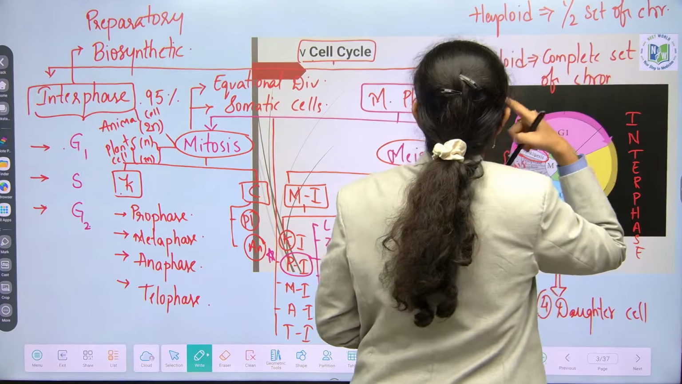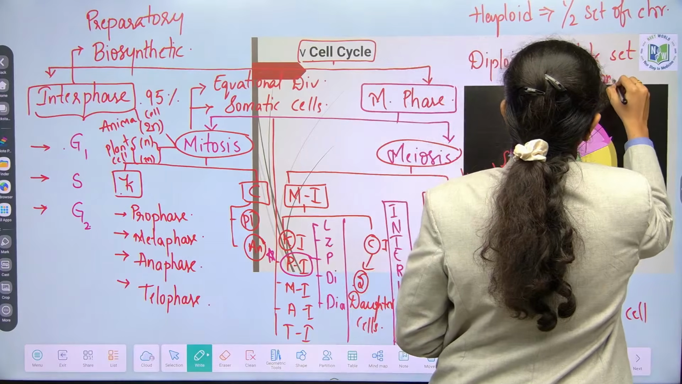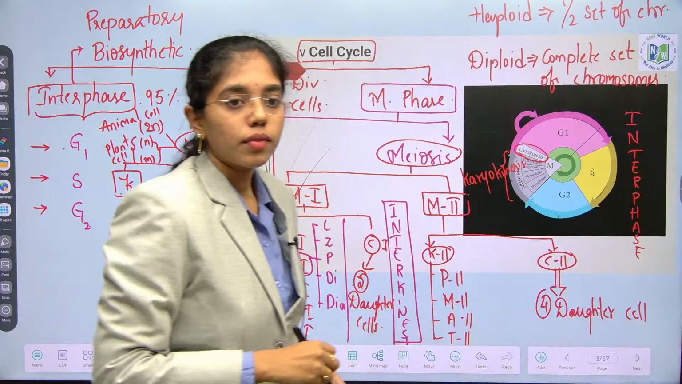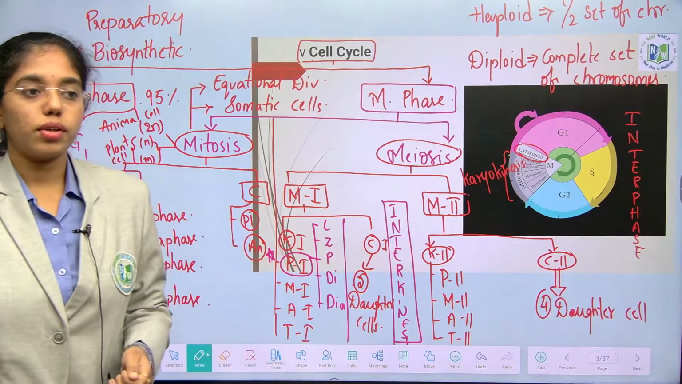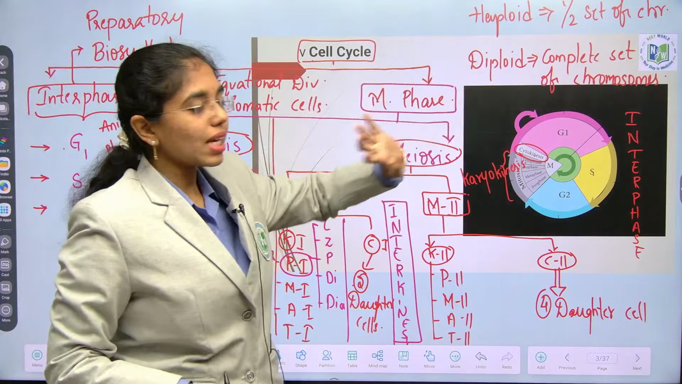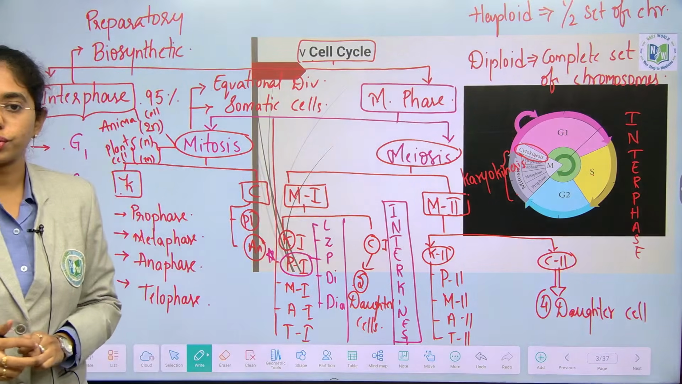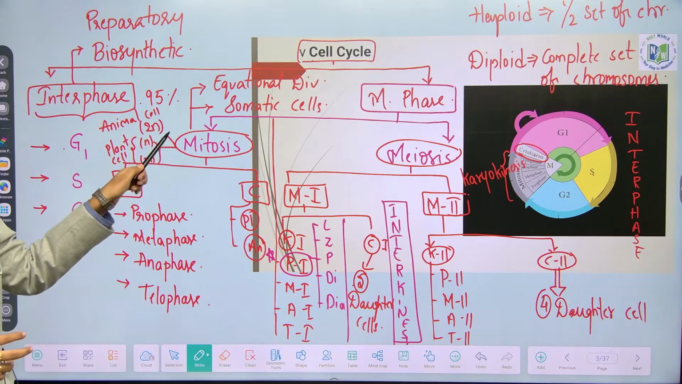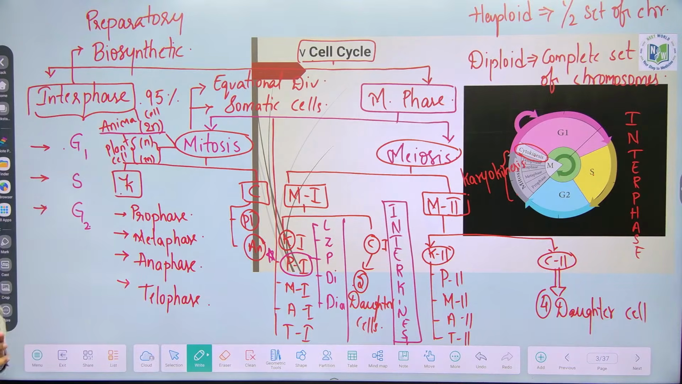Nobody will tell you when you go to higher standards. Don't give blank faces when you go to graduation and they ask you about ploidy. Haploid means this, diploid means having complete set of chromosomes. Clear with this? So mitosis occurs in diploid cells of animal cells. In plant cells it occurs both in the haploid and diploid cells.